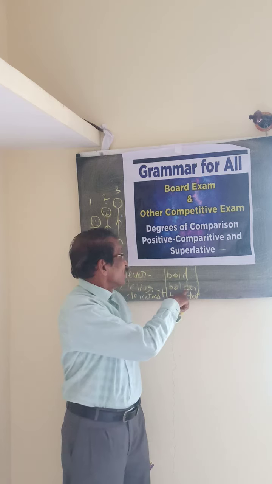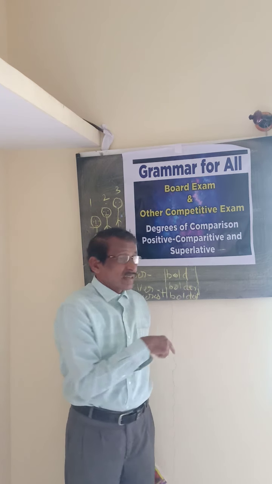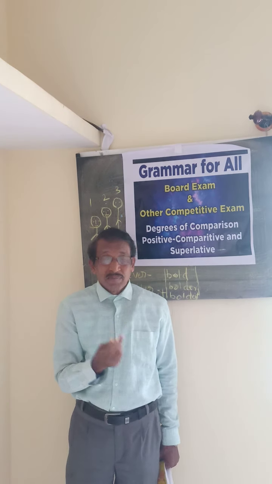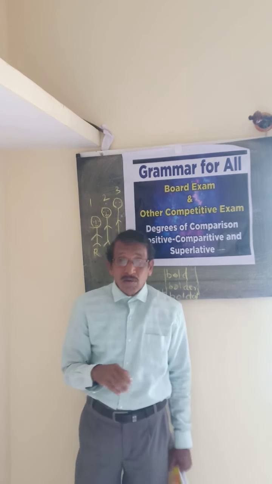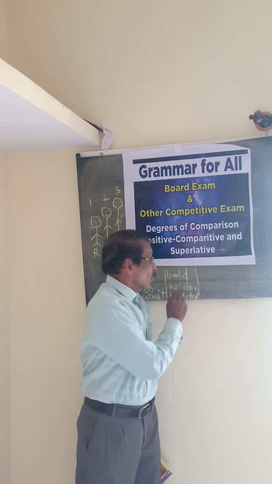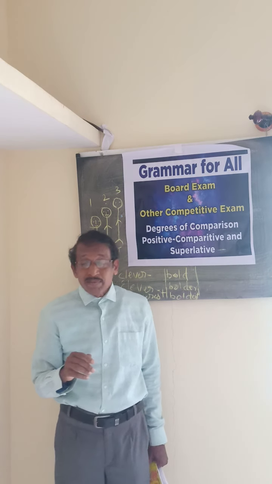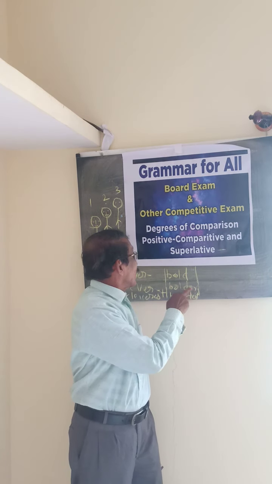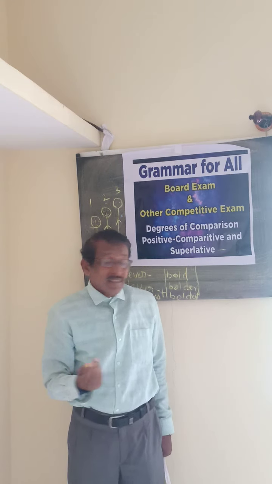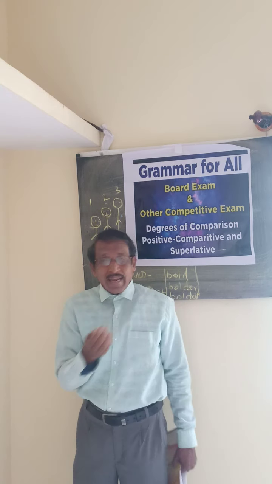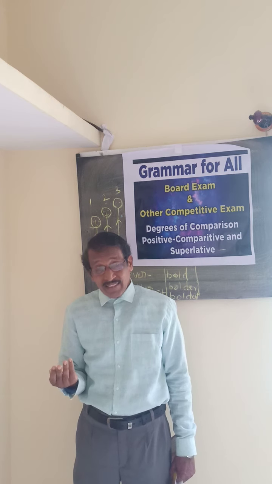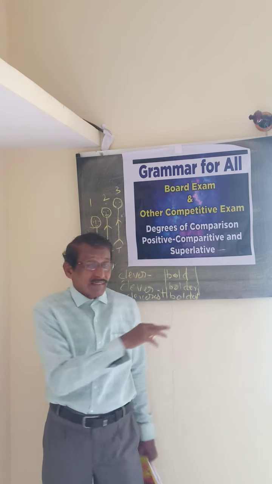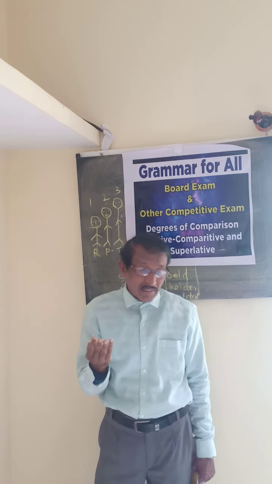Before the vowel sound, O, in bold, we are adding er and est. We see an O in bold, then we use the words bolder or boldest. In this case, we are adding er and est to get the comparative and superlative degrees.